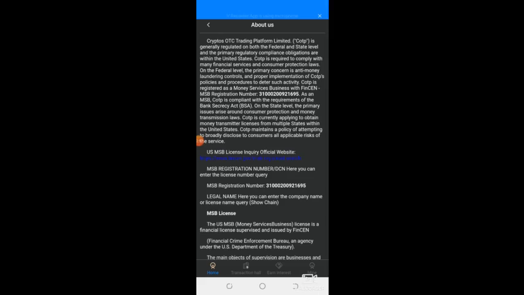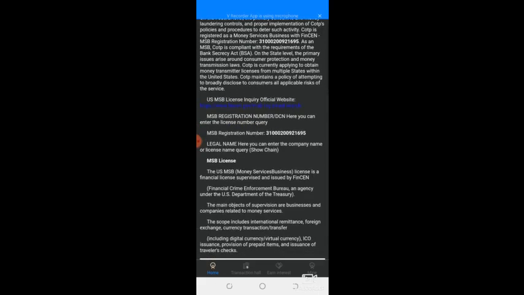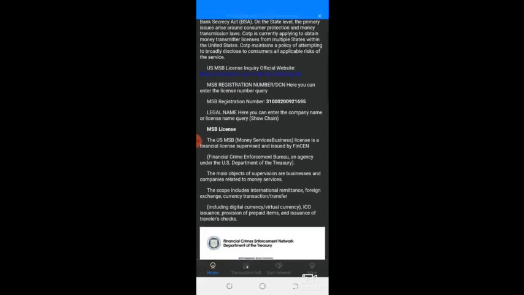So you can see Cryptos OTC Trading Platform Limited, COTP, is generally regulated on both the federal and state level, and the primary regulatory compliance of regulations are within the United States. COTP is required to comply with many financial services and consumer protection laws. So you can see that they are duly registered under the US government. Though this is not an audacity for you to register or to trade with them. This is not a tendency and is not a guarantee, but you just need to know these things about them before you decide to join.